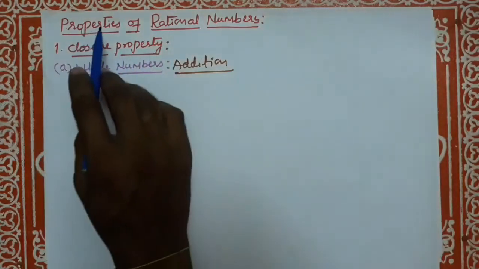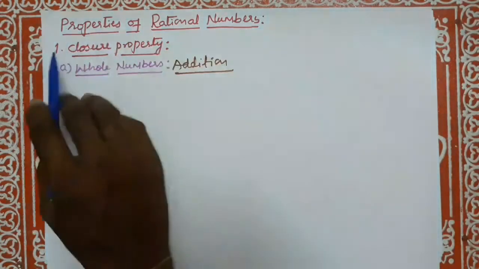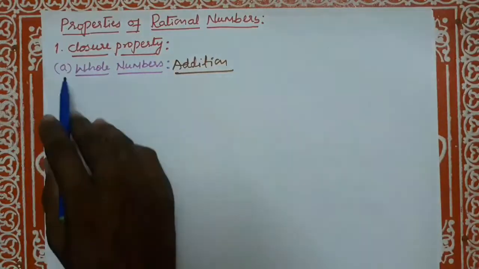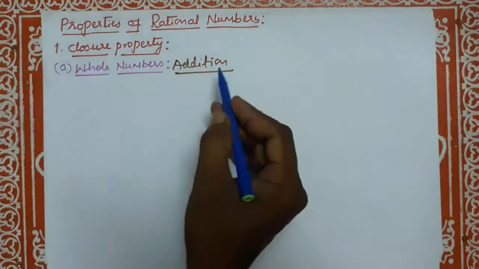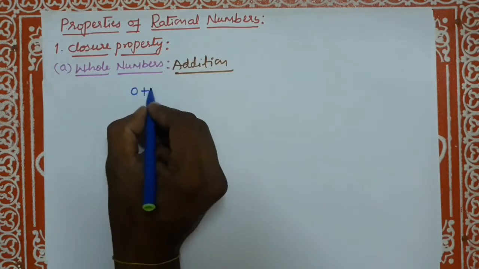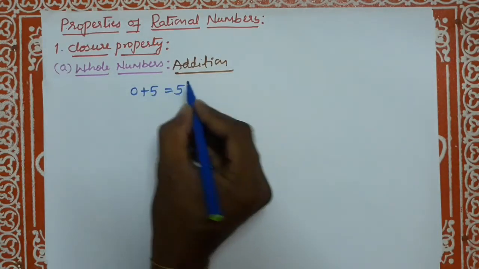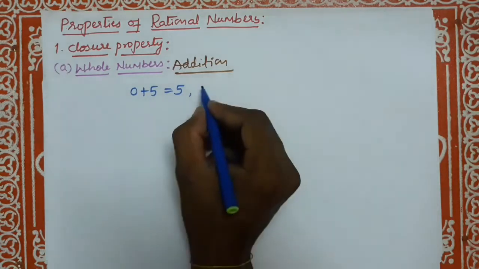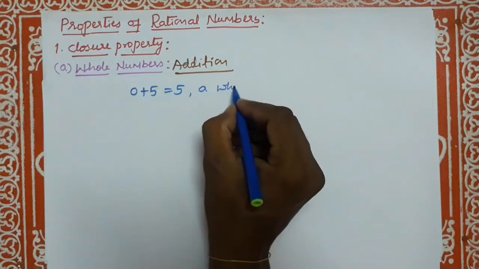Students, now let us discuss the properties of rational numbers. First one is the closure property. In this, A, whole numbers. Okay, addition. See, 0 plus 5 is equal to 5. It is a whole number.